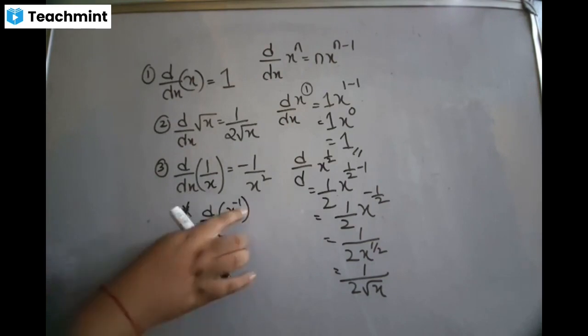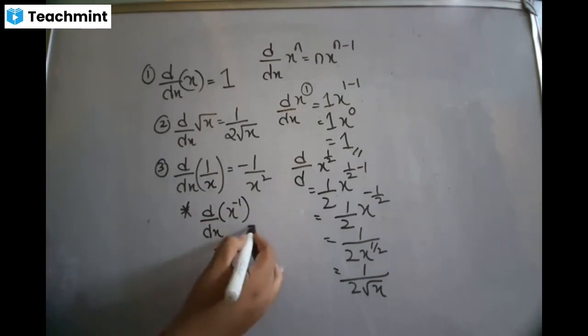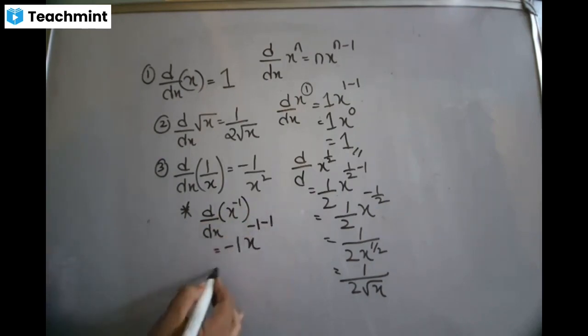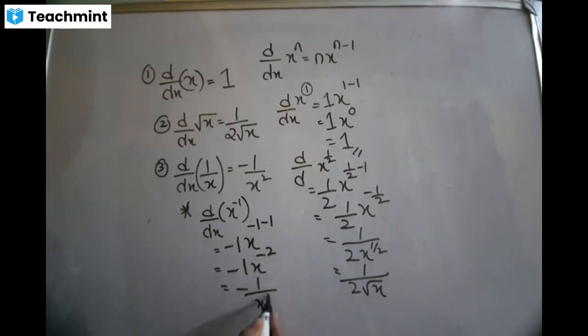Now x to the power minus 1, the power is a constant, so the minus 1 comes in front, and you get x to the power minus 2. So you get minus 1 divided by, the negative goes down and becomes positive, x to the power 2. So that is how derivative of 1 by x is minus 1 by x squared.